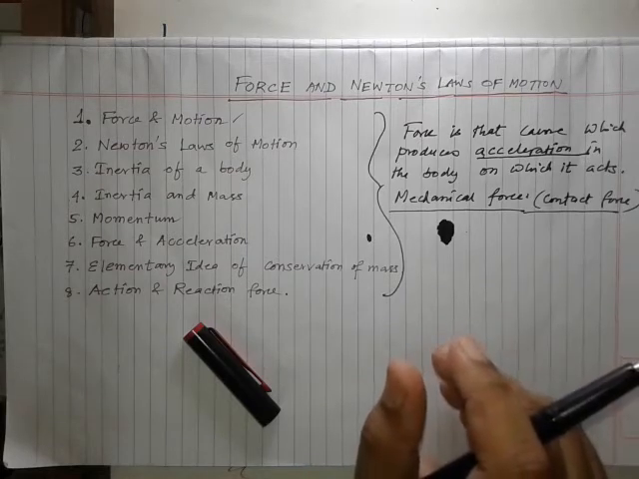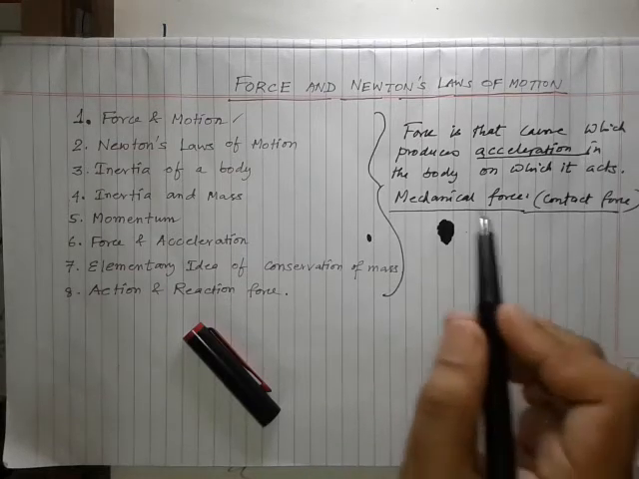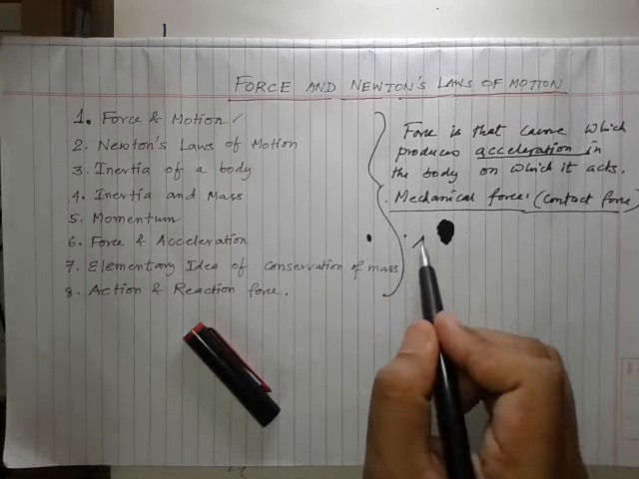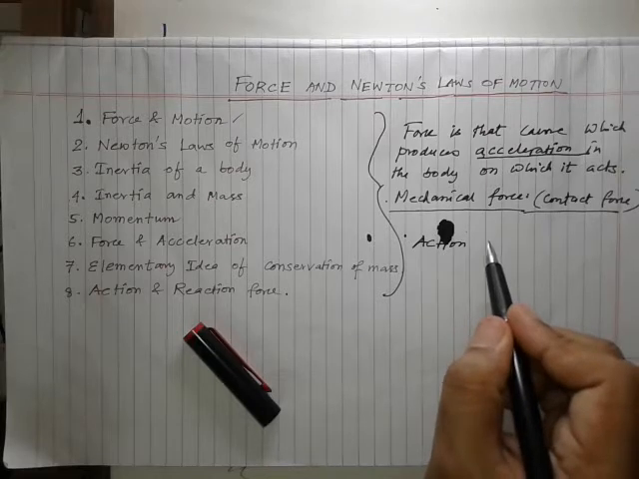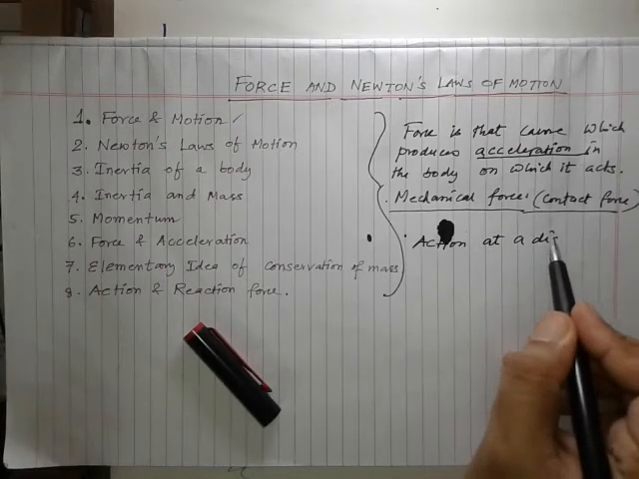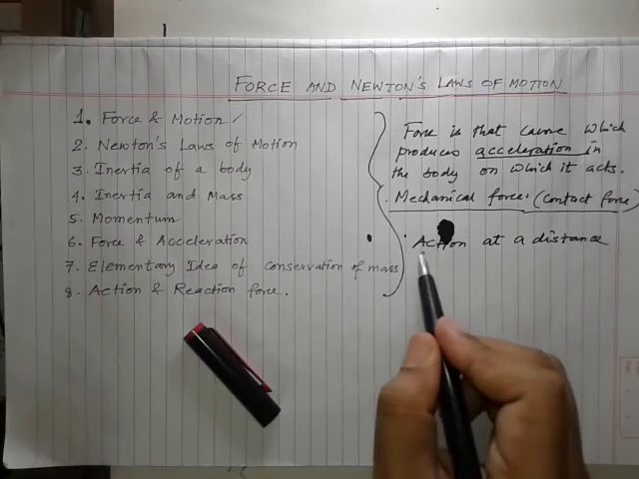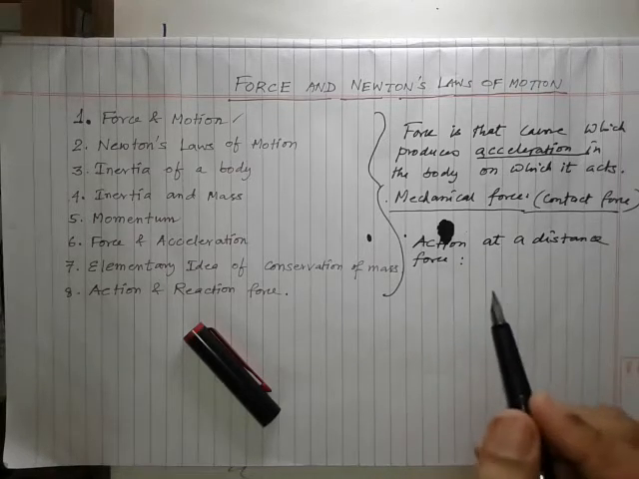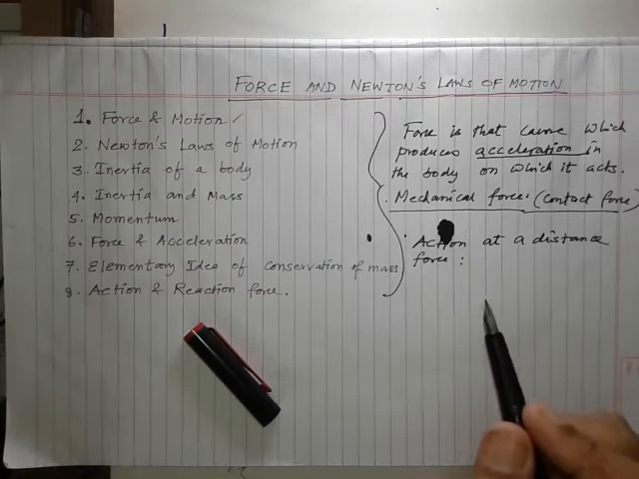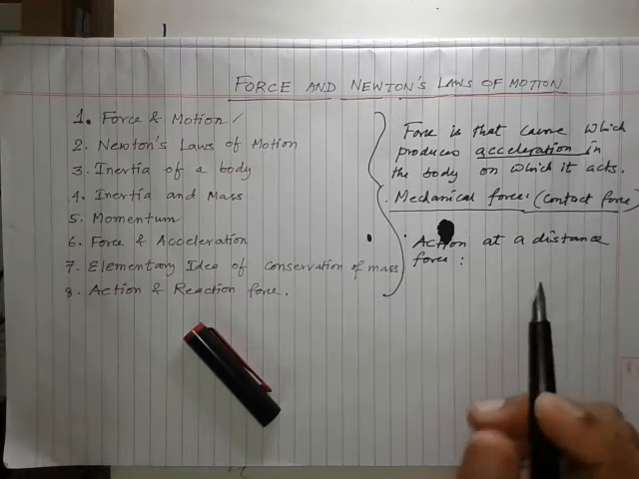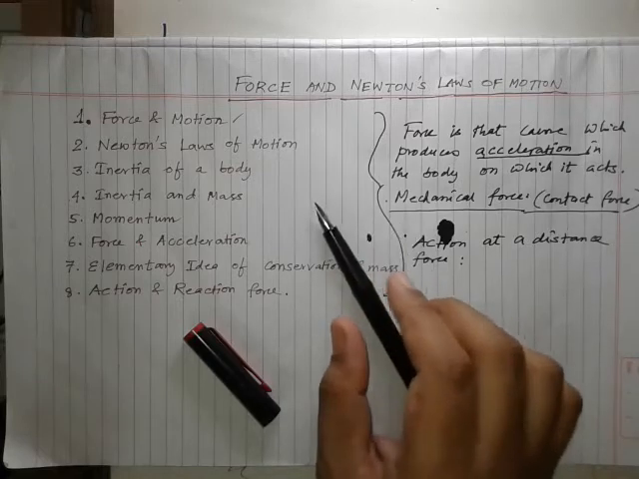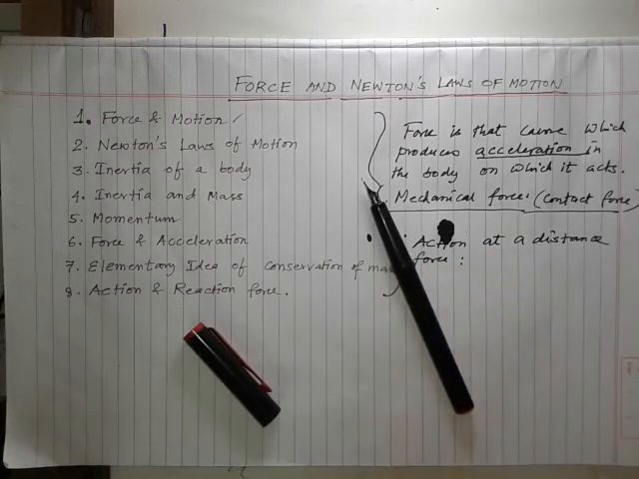The next one is action at a distance force, or non-contact force. Examples are the force produced by gravity and the magnetic force. If I keep a north pole and a south pole near each other, or a magnetic material near a magnet, it will get attracted. Or the north poles of two magnets will get repelled. In this type of force there is no contact, so it is called non-contact.